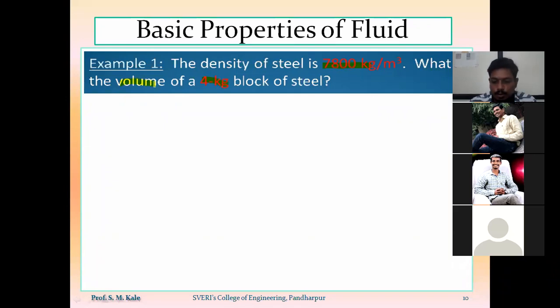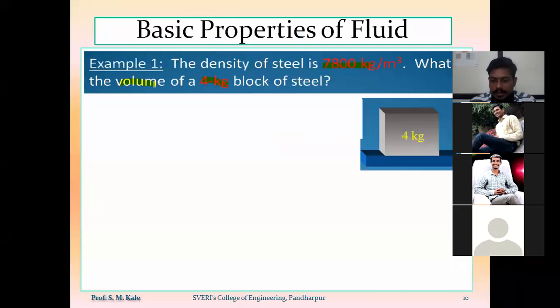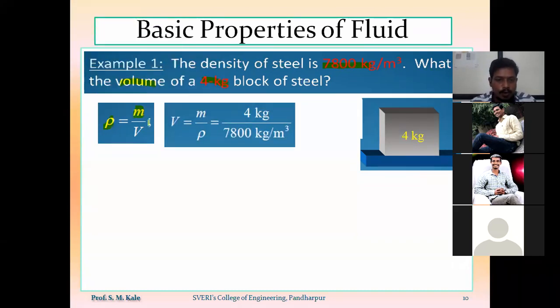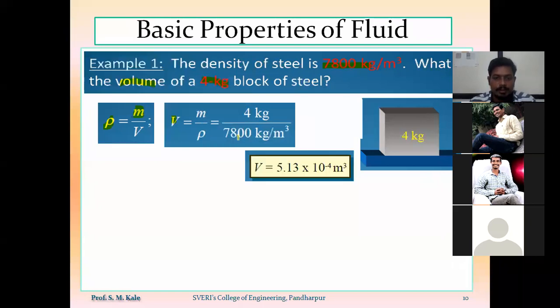To calculate the volume of the steel block, we know the formula: density is equal to mass per unit volume. We know the value of density, and we know the value of mass. Based on this, I can calculate the value of volume. Volume will be equal to mass per unit density, so that will be 4 upon 7800. Based on this, I will get the value of volume as 5.13 into 10 raised to minus 4 meter cube per kg. Such an example may be asked in your competitive exams as well as objective type questions in various exams.